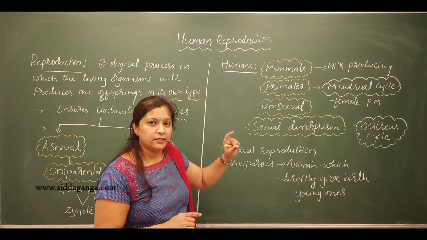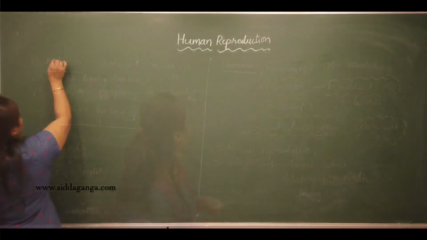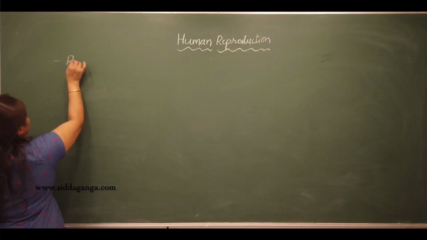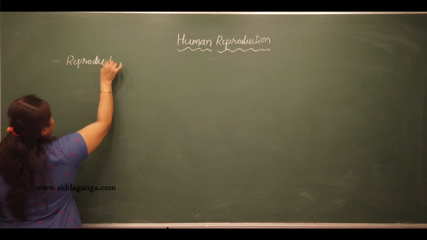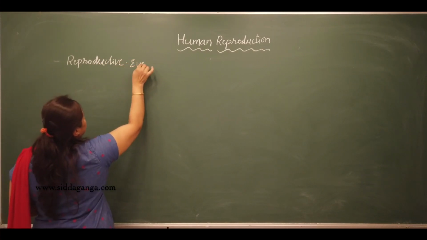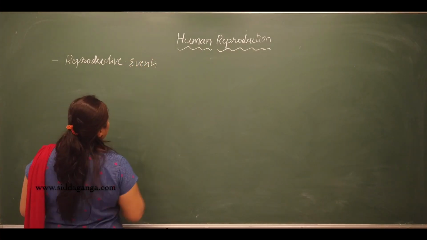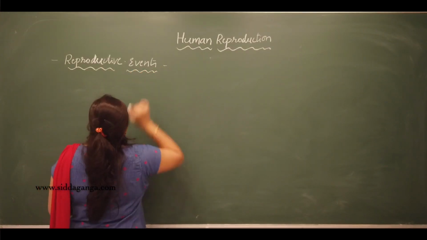So let us discuss the reproductive events one by one, that occur during sexual reproduction.